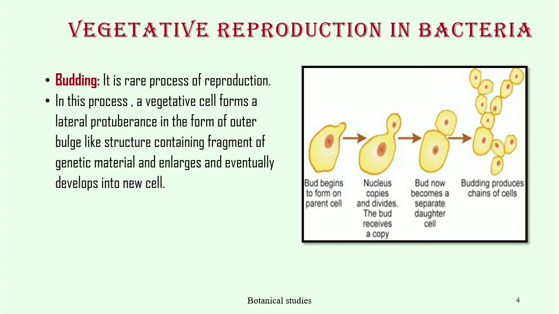Vegetative reproduction by budding. It is a rare process of reproduction. In this process, a vegetative cell forms a lateral protuberance in the form of an outer bulge-like structure containing fragments of genetic material, and it enlarges and eventually develops into a new cell.